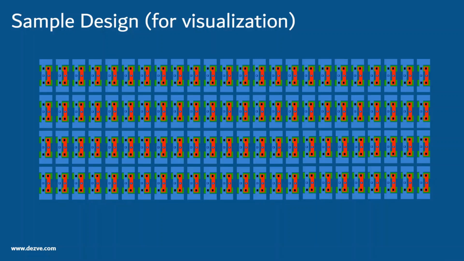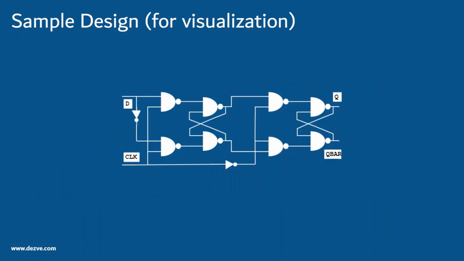By simply looking at the layout, can we say what logic function it implements? It is difficult. So we need to work at some higher level of abstraction which hides physical level details and still allows us to implement the desired functionality. Let us assume this is the circuit equivalent of the layout. This is more readable, but again, at one glance we cannot say what the combined functionality of this logic is. If we could work at some higher level of logic abstraction, it would be desirable.